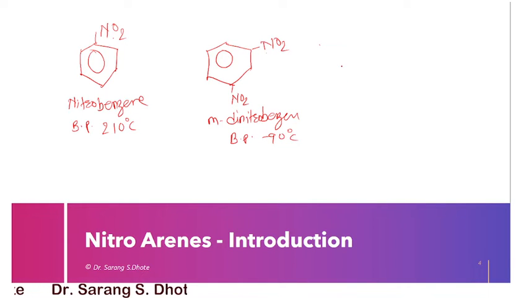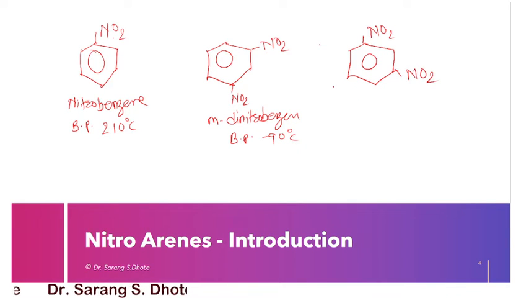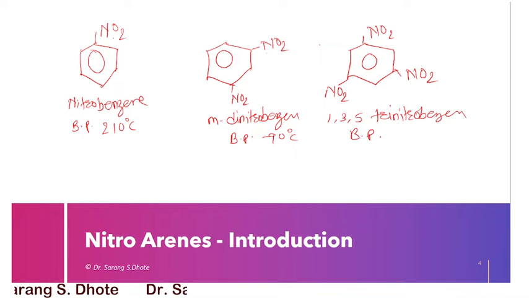We can also discuss tri-substituted nitroarenes. For example, NO2 here, then NO2, then one more NO2 here. This is tri-substituted, so we call it 1,3,5-trinitrobenzene. The boiling point of this trinitrobenzene is 122 degrees Celsius.